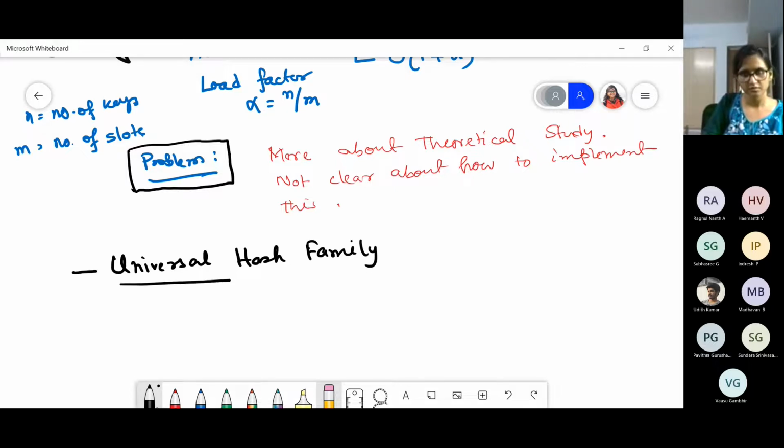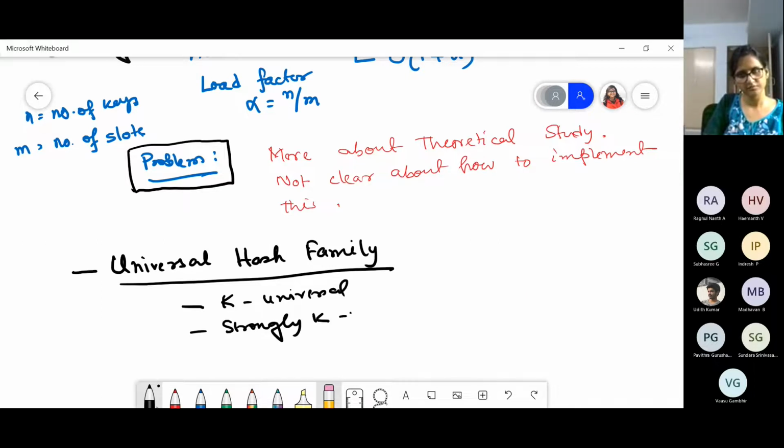So in universal hash family, you have simple universal hash family and strongly universal hash family. So K universal and strongly K universal, right? In each case, we know how to design the function.